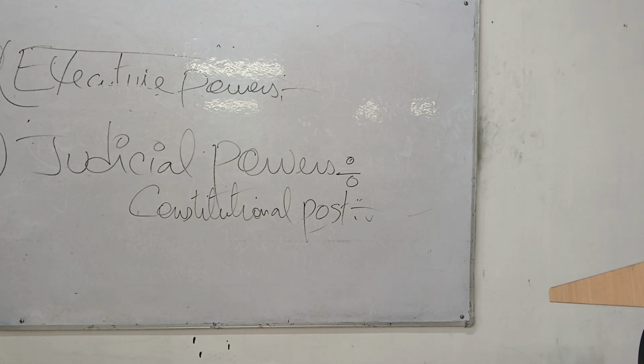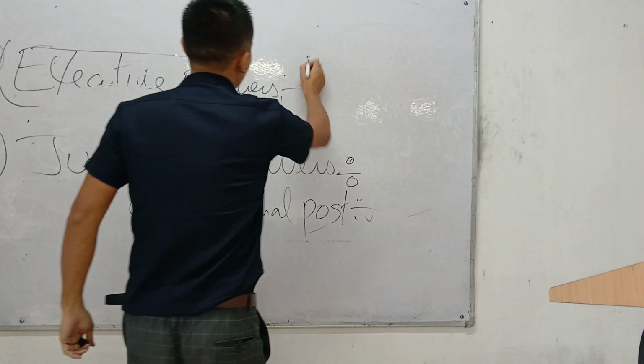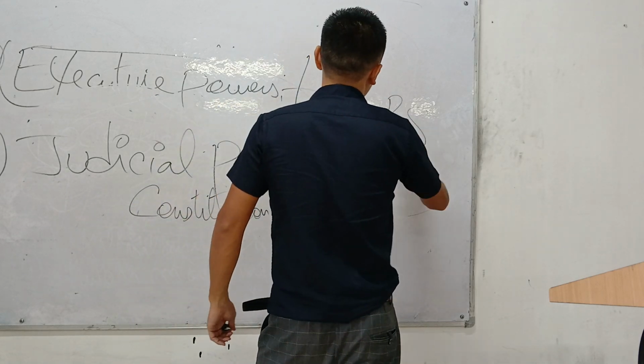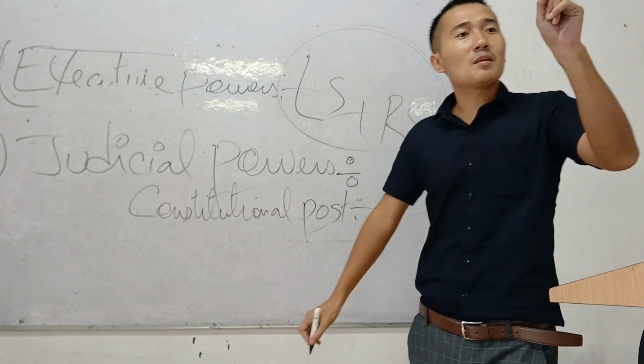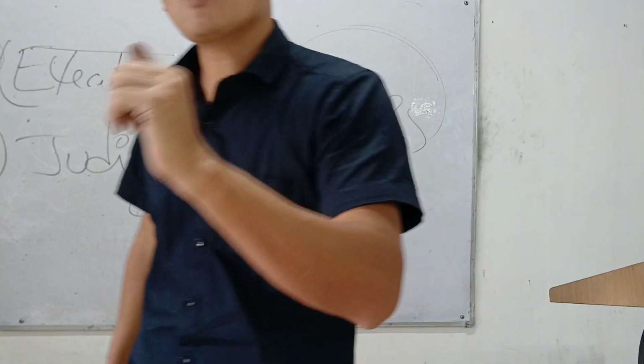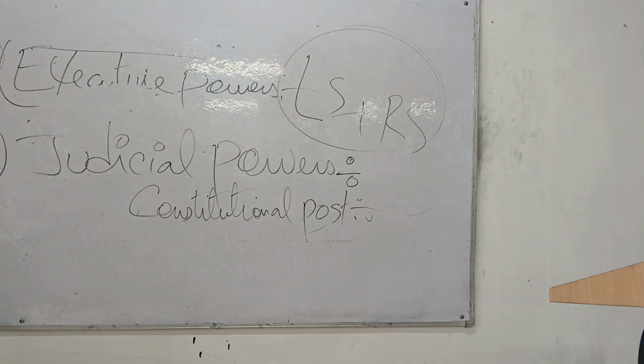But even though they are constitutional posts, even though they are the most respected posts in India, no person is above the constitution. If you violate the constitution, you can be removed, which is known as judicial powers of the parliament. Who will remove you? The Parliament of India. Equal powers. Lok Sabha and Rajya Sabha have equal powers. Remember, two important points. Both Lok Sabha and Rajya Sabha, which means the Parliament of India, have the absolute power to remove all the constitutional posts in India if they violate the constitution.